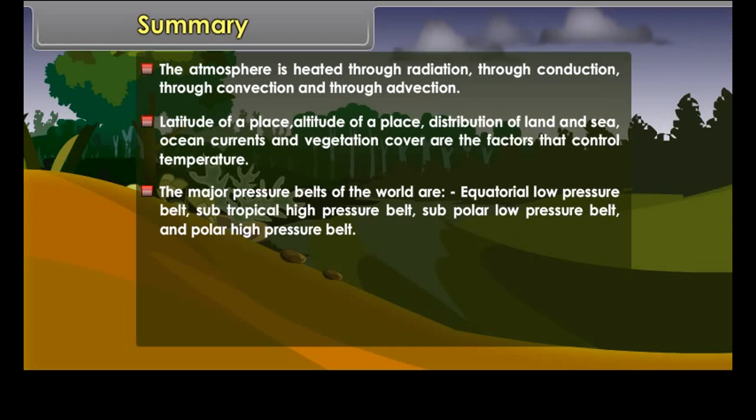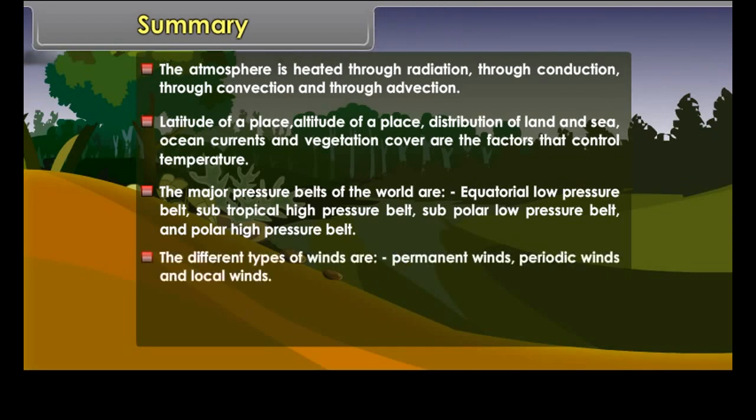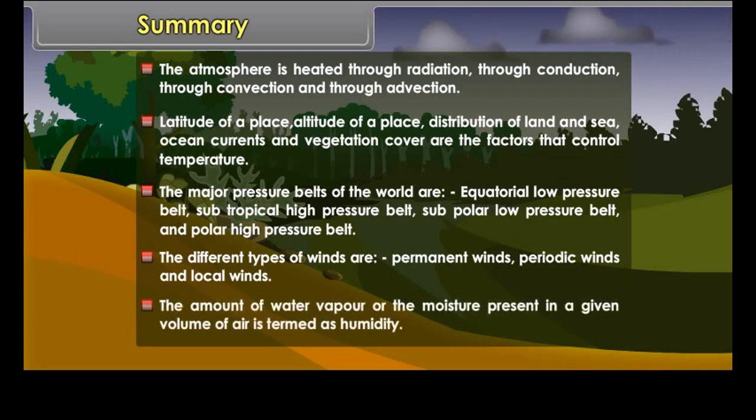The elements that go on to make up climate are atmospheric temperature, atmospheric pressure, wind system and humidity. On the basis of heat received, the Earth can be divided into the following heat zones, namely torrid zone, temperate zone and frigid zone. The atmosphere is heated through radiation, conduction, convection and advection.